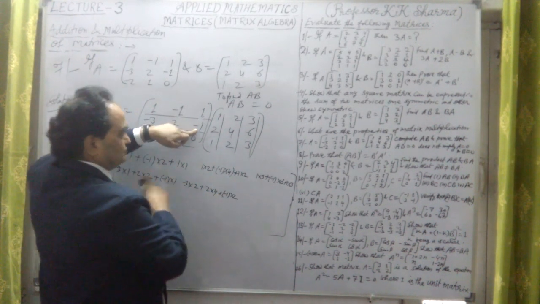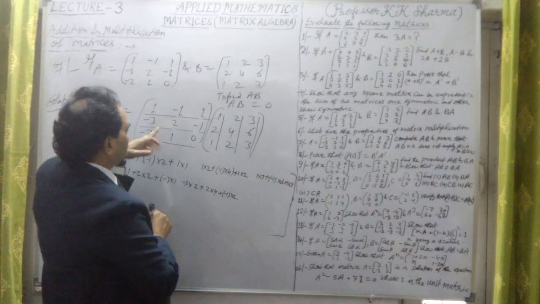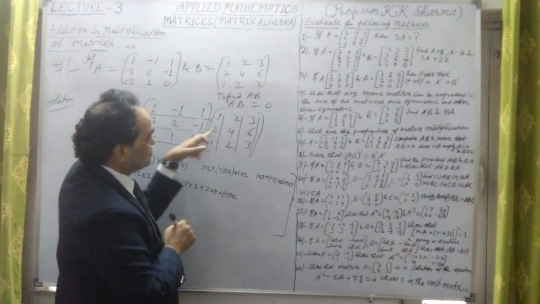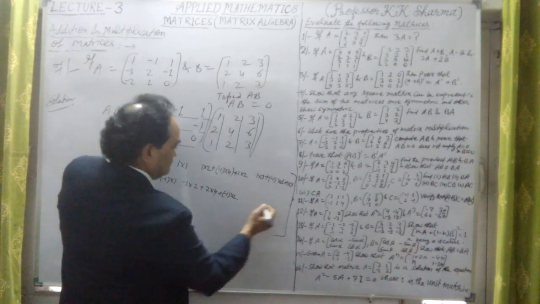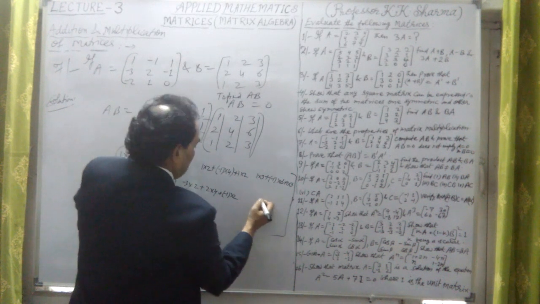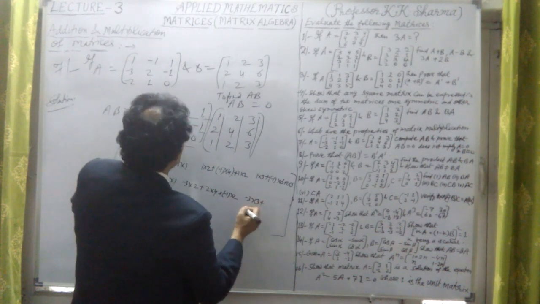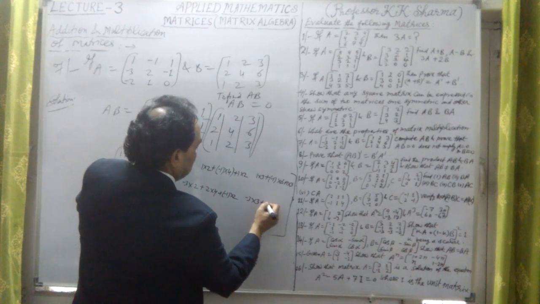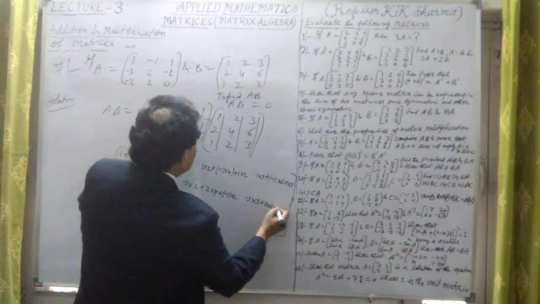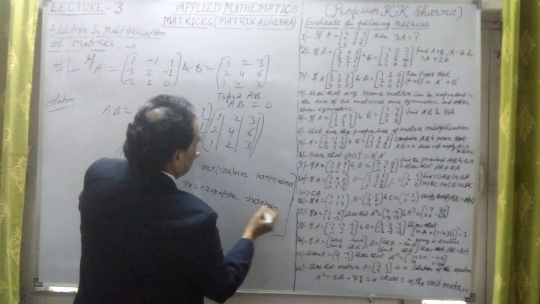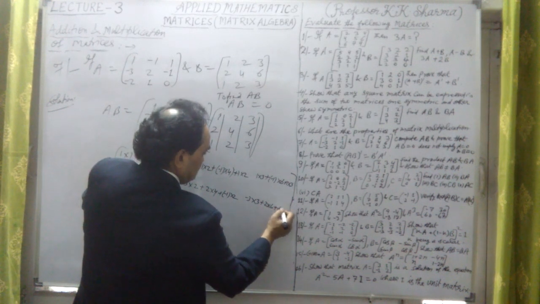Second row with the third column gives the third element of the second row: minus 3 into 3 plus 2 into 6 plus minus 1 into 3.